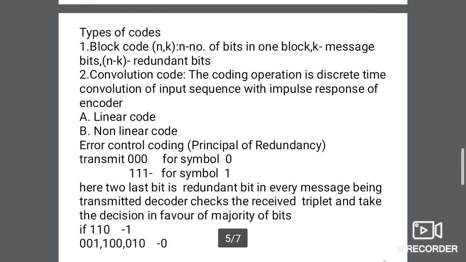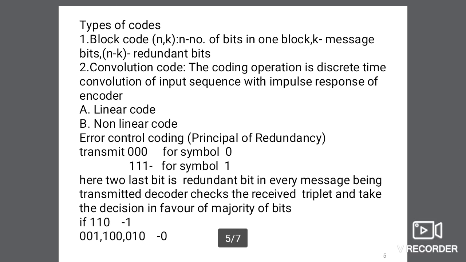Then we use different types of code. Here we use two types of code. First is block code, second is convolution code. First, block code. These codes consist of n number of bits in one block. N is a combination of k message bits and n minus k redundant bits or check bits.